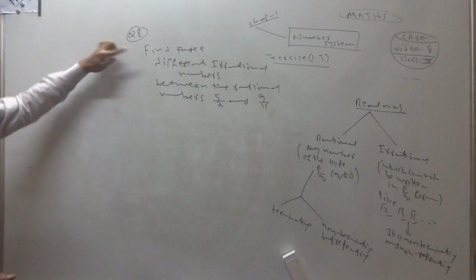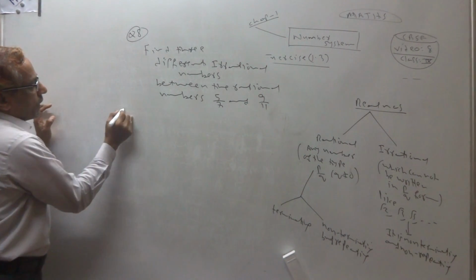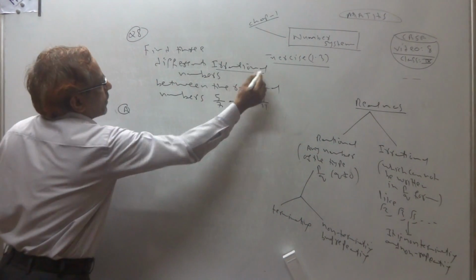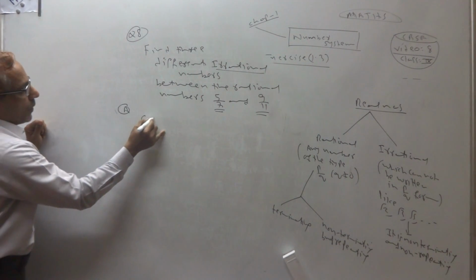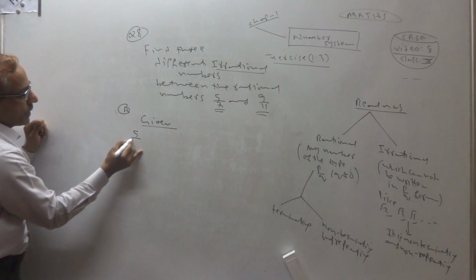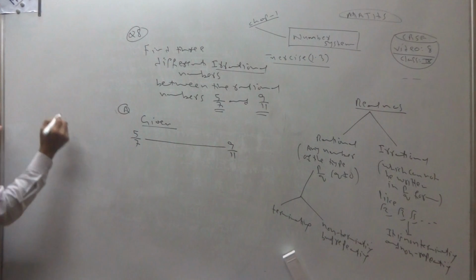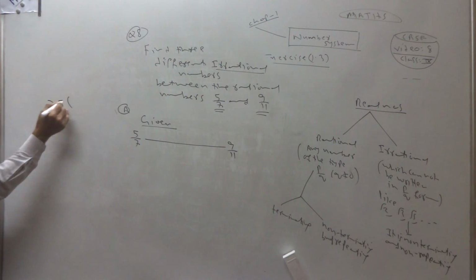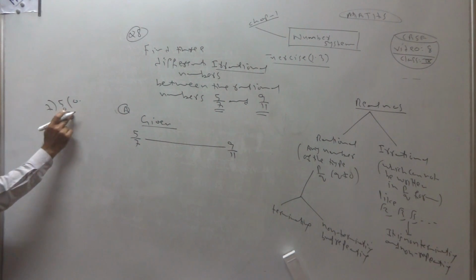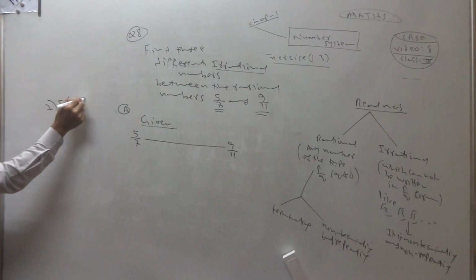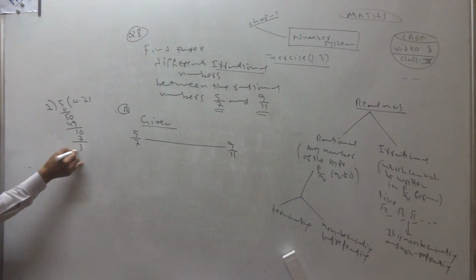Now, find three different irrational numbers between these two. What is given? 5/7 and 9/11. What is 5/7? You divide and check: 7 zeros are 0, decimal, 0, 7 sevens are 49, 1 left, 0, 7 ones are 7, 3 left. Leave it.